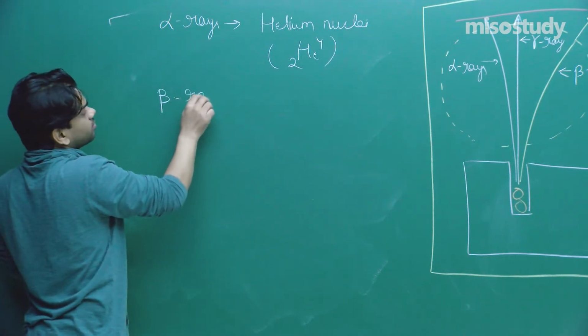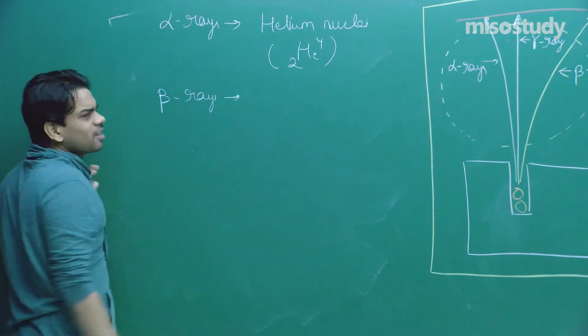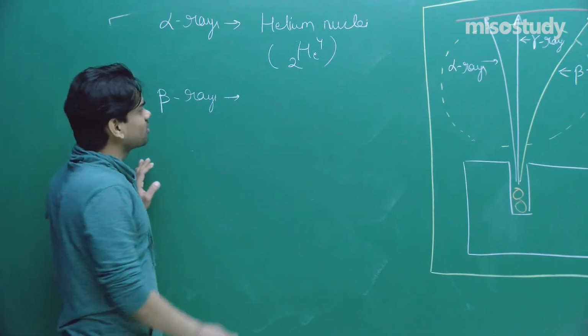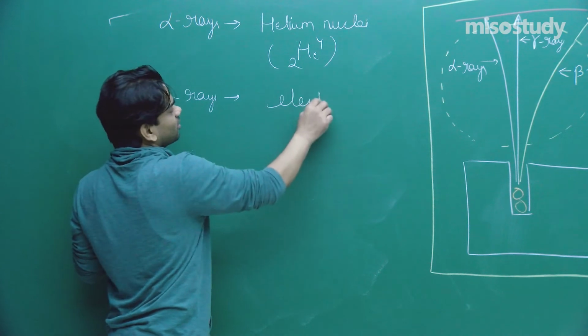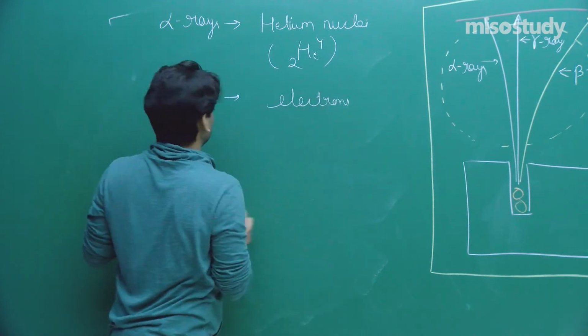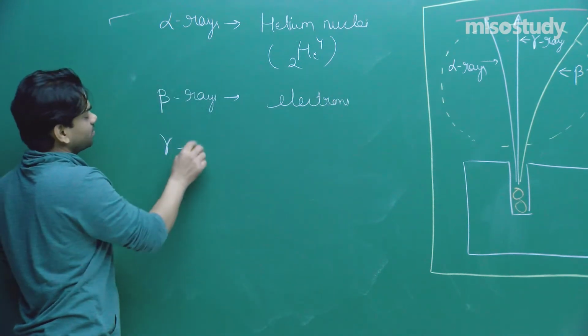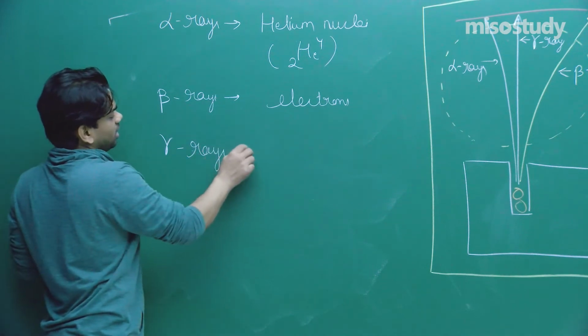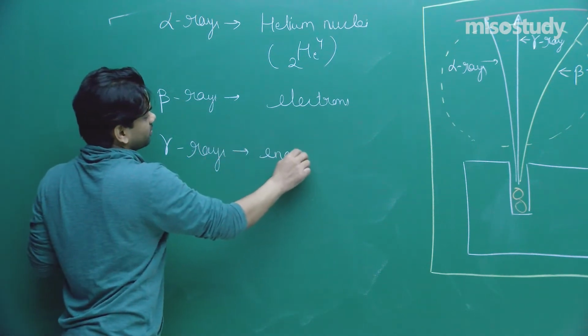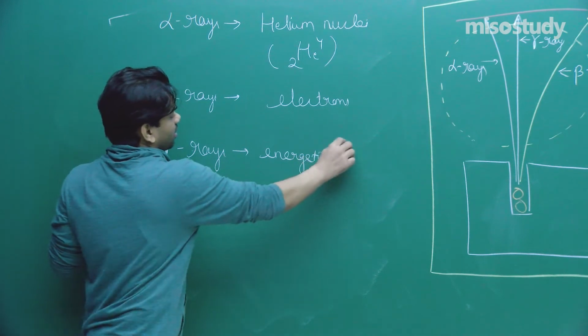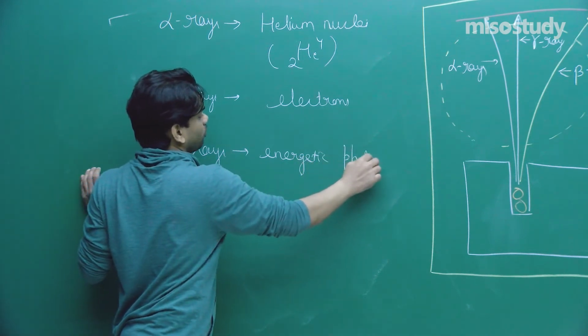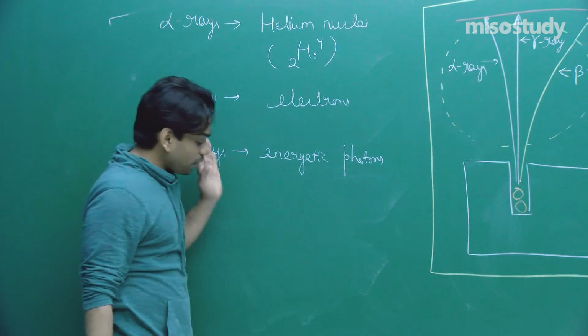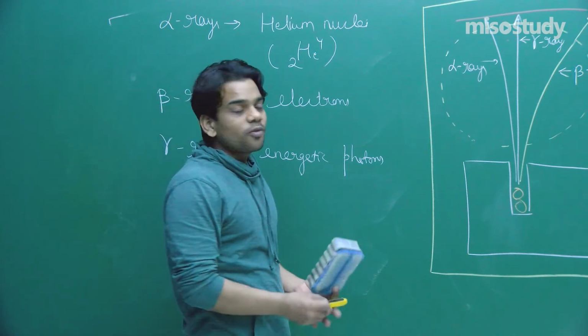Beta rays are nothing but accelerated electrons. You can treat them as electrons. And gamma rays are simply energetic photons.